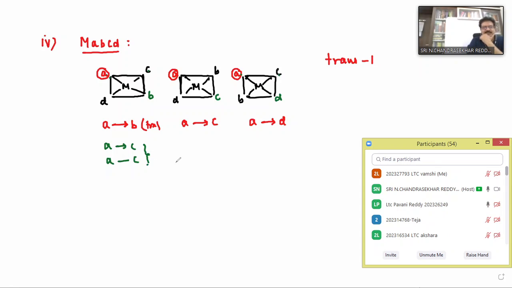Next, A and B: A and B cis and A and B cis, no? How many times is this? Two times. A and D: in this one A and D is not cis, and here also A and D is not cis.